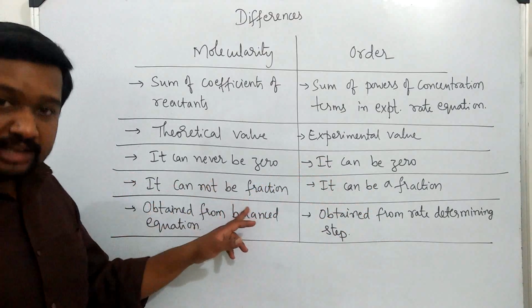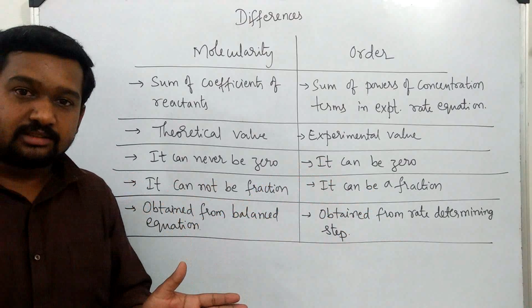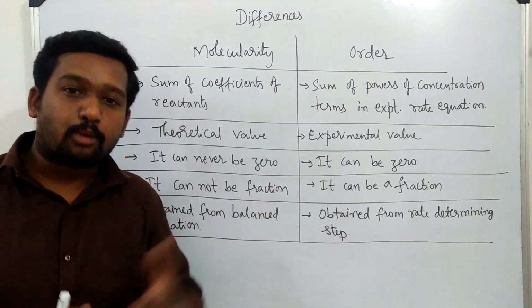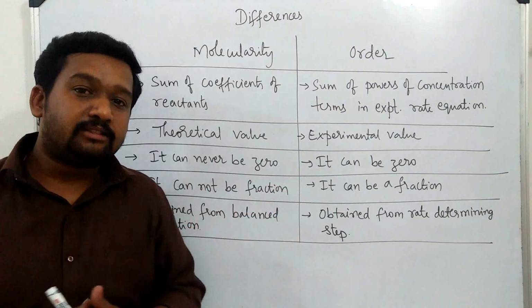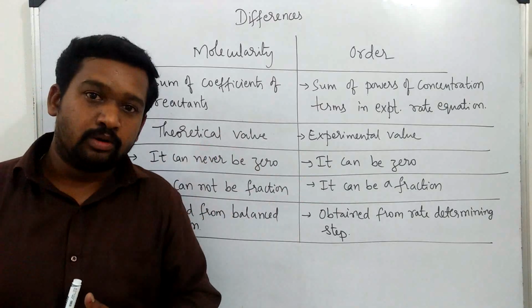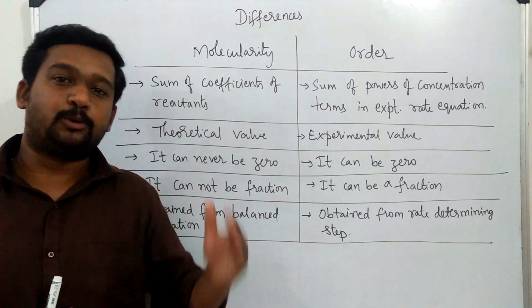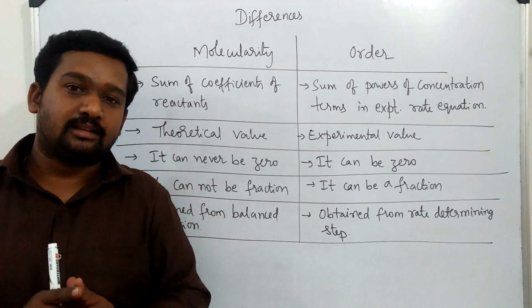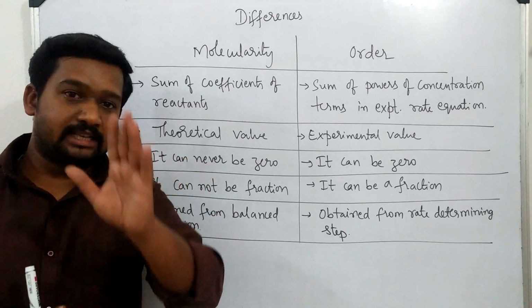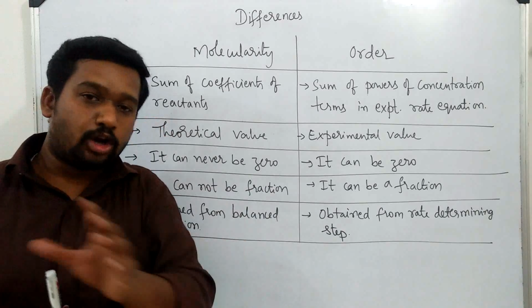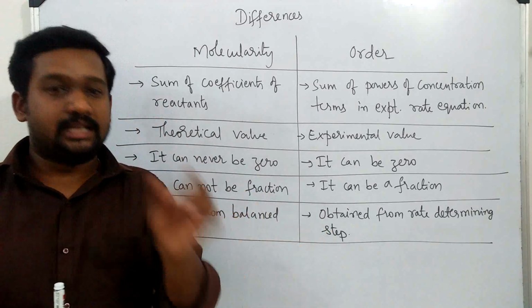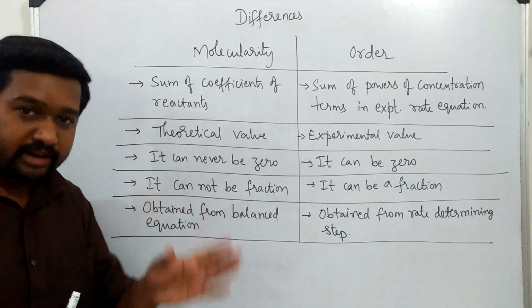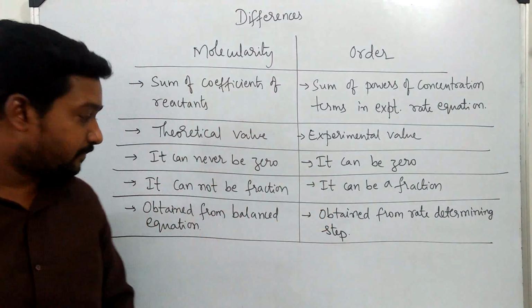Molecularity cannot be a fraction. Like we cannot have half moles, half molecule, quarter molecule, etc. While writing the equation for formation of H2O, we may say H2 plus half O2 gives H2O. But that doesn't mean the half given there is a fraction of a molecule. It is actually half mole, not half molecule. So there is a clarity between mole and molecule. Molecularity cannot be a fraction, but order can be a fraction.